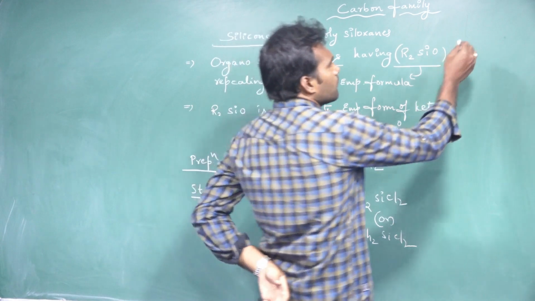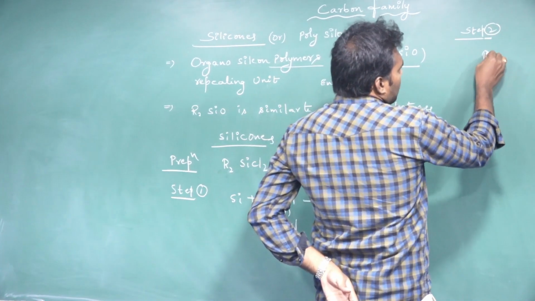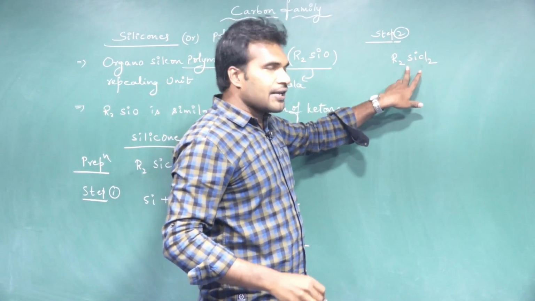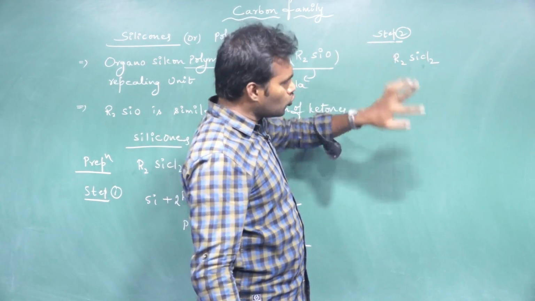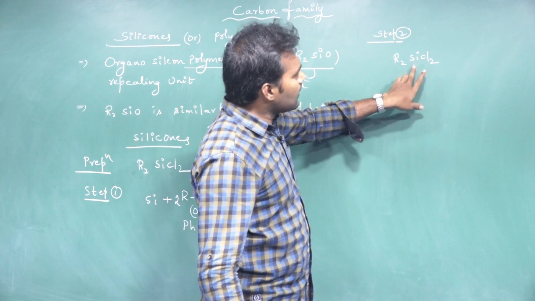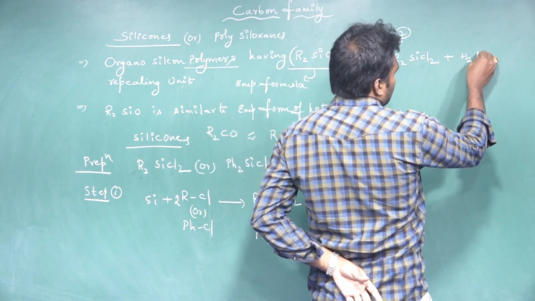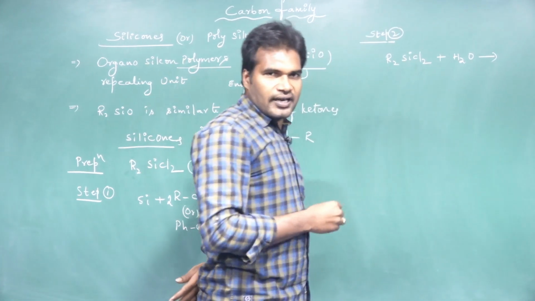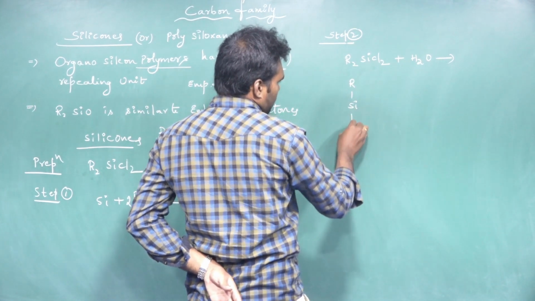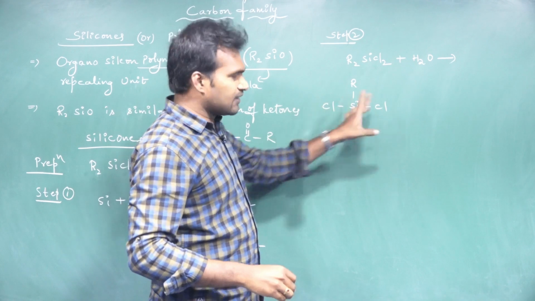In the next step, this dialkyl silyl chloride, or dialkyl chlorosilane, okay, we can name this in 2 ways, dialkyl chlorosilane or dialkyl silyl chloride. When we hydrolyze it, if you see the structure, this is the structure of dialkyl silyl chloride.